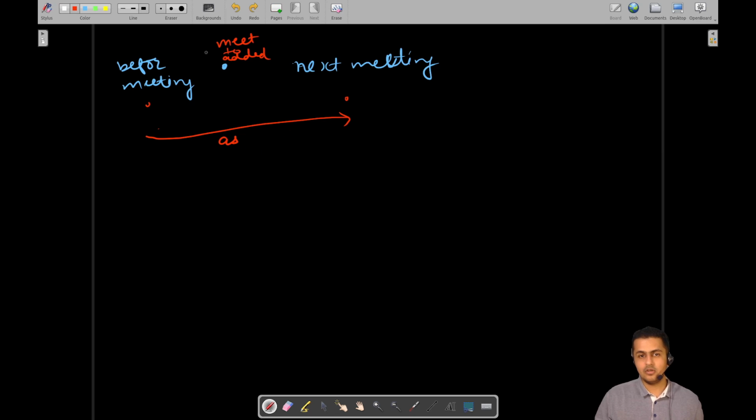Although you could have taken the descending order, the implementation would be a little tweaked there, but here I have taken the ascending order according to start timings. So what we will be doing is checking whether the current meeting is overlapping with either of these. If there is no overlap, we are good to go and we will add this meeting to the calendar.